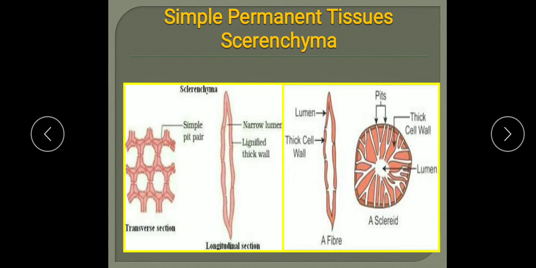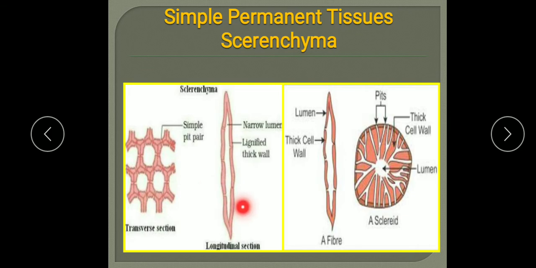Now next is the sclerenchyma. Here sclerose means hard, so they are hard tissues, and they are elongated narrow cells with tapering ends. In longitudinal section you will see tapering, pointed ends. On maturity they lose their protoplasm and become dead. So you can say the sclerenchyma is made up of dead cells, because on maturity they lose their protoplasm and become dead. The cell wall is very thick.